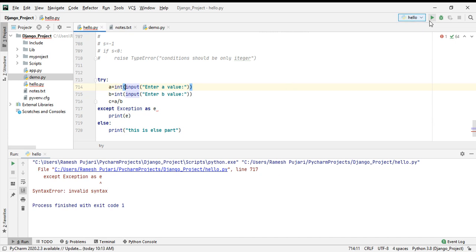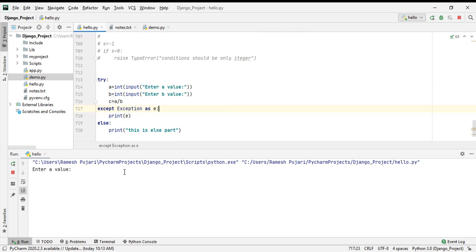You can notice, here you have to use the quotation mark, that is colon. See, now if I enter a value as 10 and b value as 0, it will give the division by zero error. See, you can see the division by zero error. I'm not printing anything, it will automatically print based on the exception. So this is an example of how to use the as keyword with exceptions in Python.